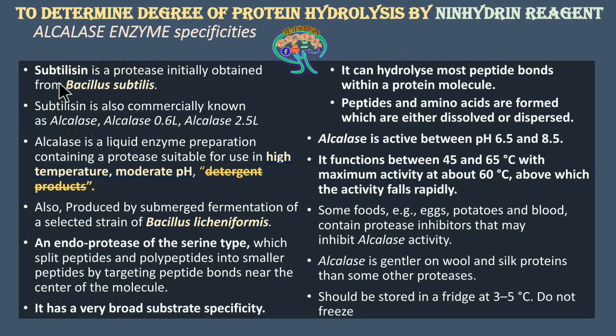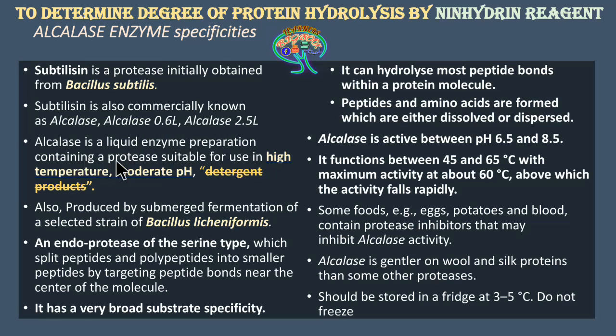Here we are using the enzyme called subtilisin. It is a protease obtained from Bacillus subtilis. The enzyme produced by Bacillus subtilis is commonly or commercially known as alkylase, where, as per the concentration or the enzymatic activity, it will be labeled as alkylase 0.6 L, alkylase 2.5 L. Here alkylase is the liquid form of the enzyme.